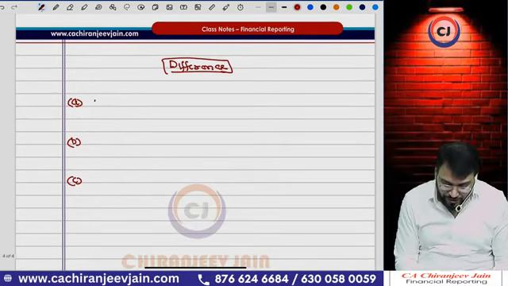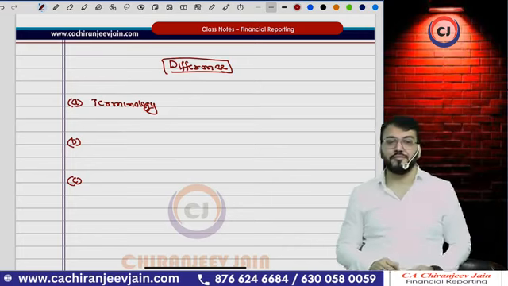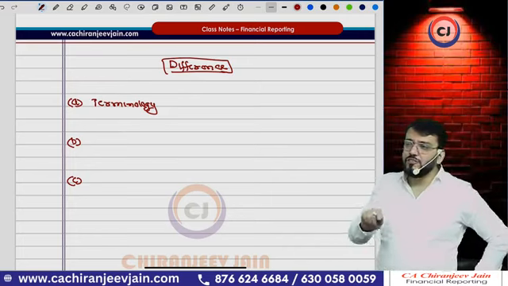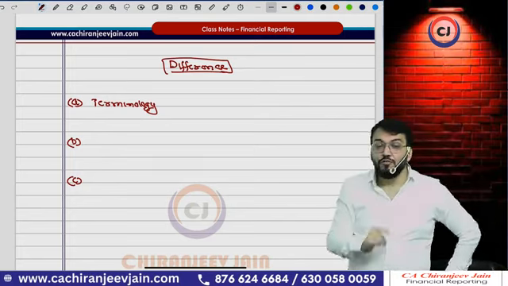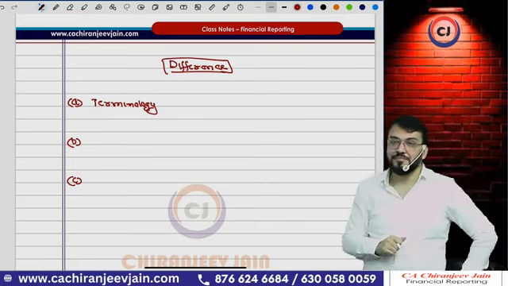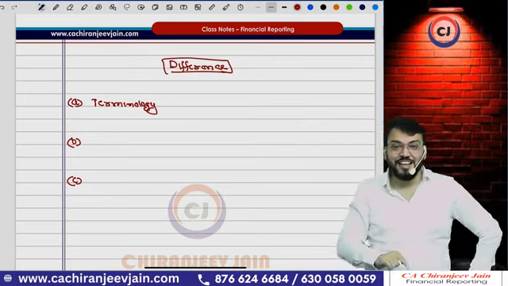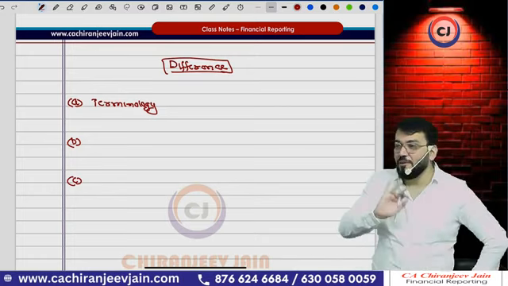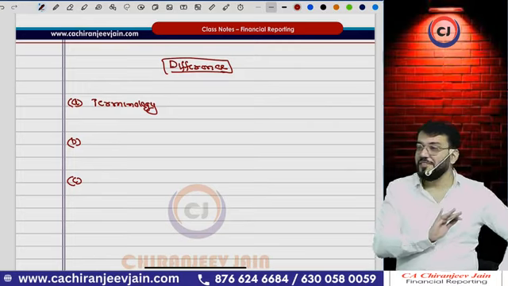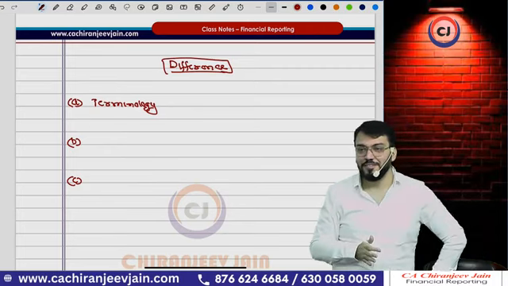So what I was saying, there are three types of difference. First is known as terminology difference. There are some terminologies used in IFRS, and a different terminology has been used in India. Why? Because of the requirement of the Companies Act. If you change that terminology, we need to change the Companies Act. In India, amendment in any act is very difficult and requires at least 5 years.